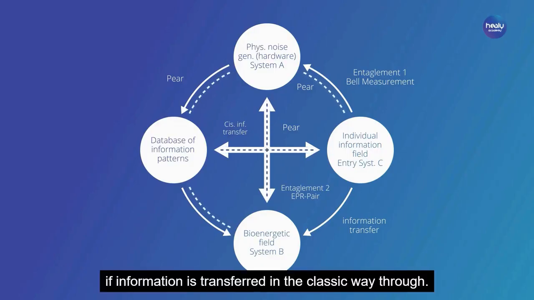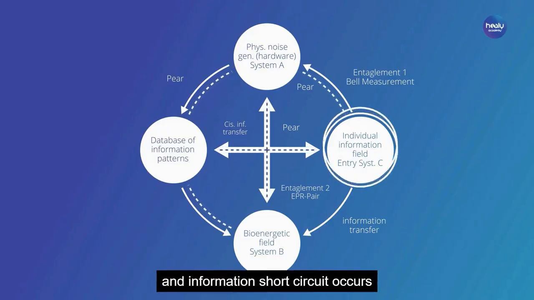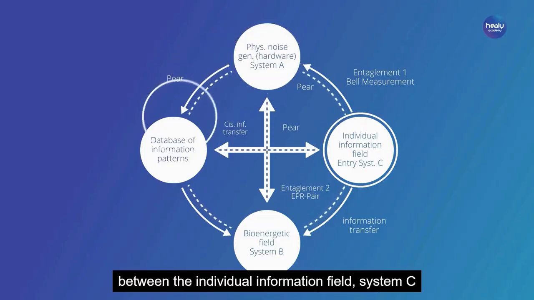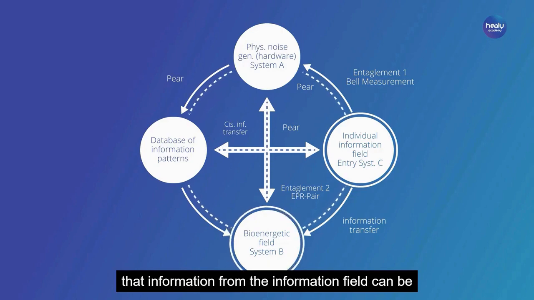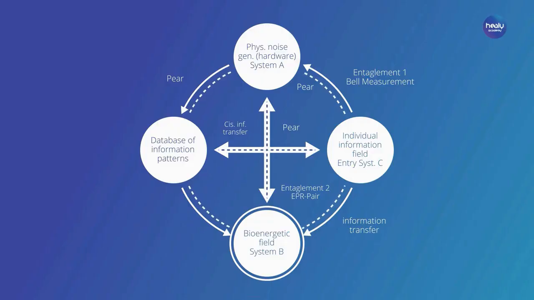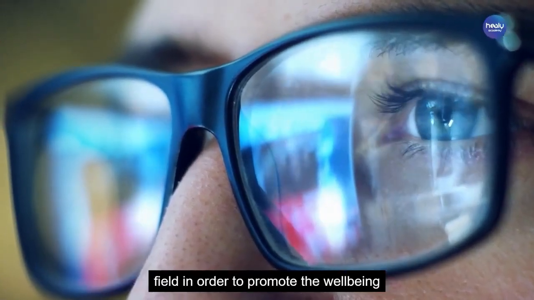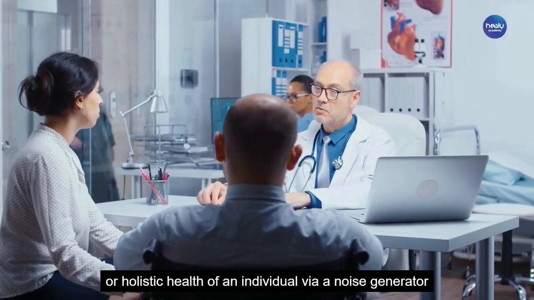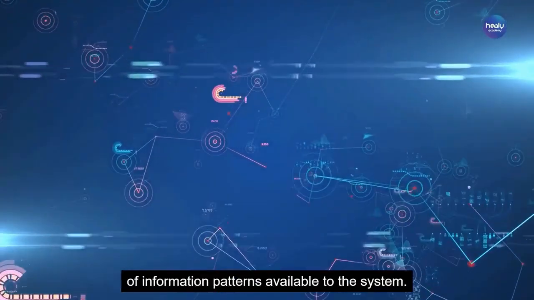If information is transferred in the classic way through so-called database analysis, an information short circuit occurs between the individual information field, system C, and the bioenergetic field of the person, so that information from the information field can be transferred into the bioenergetic system of the client. The goal is thus to analyze information in the information field in order to promote the well-being or holistic health of an individual via a noise generator and making a database of information patterns available to the system.